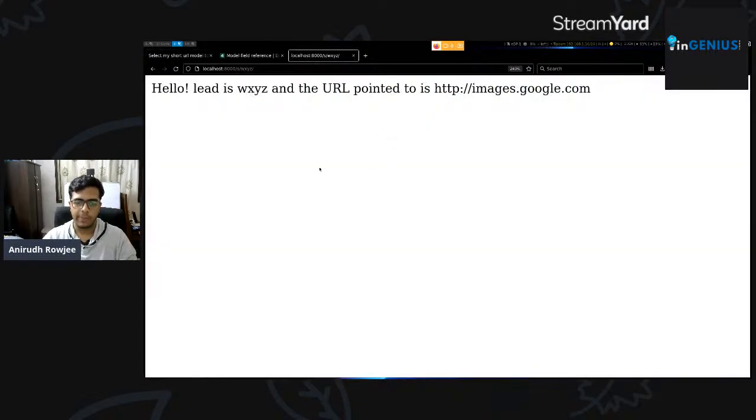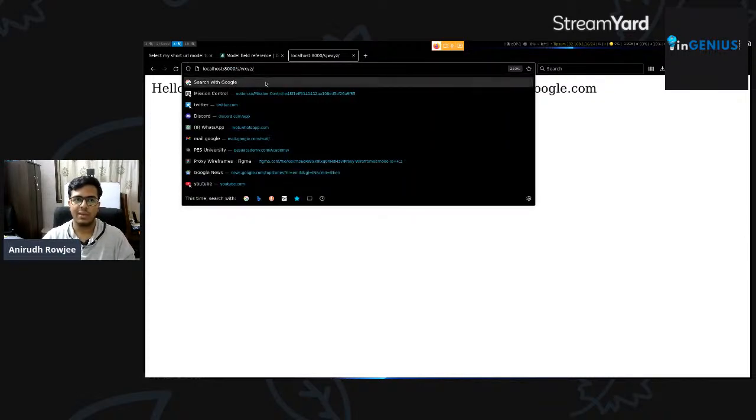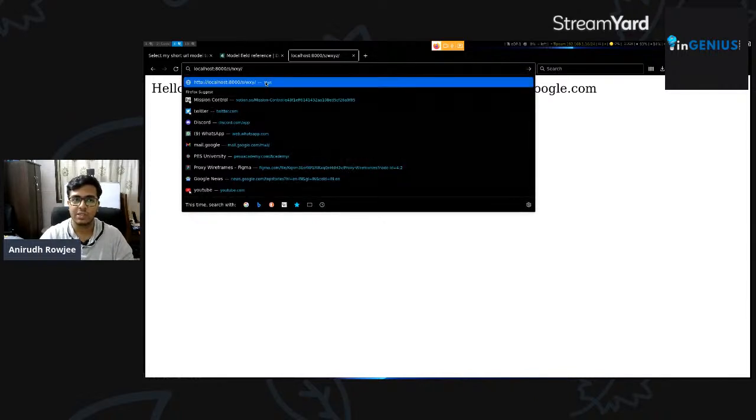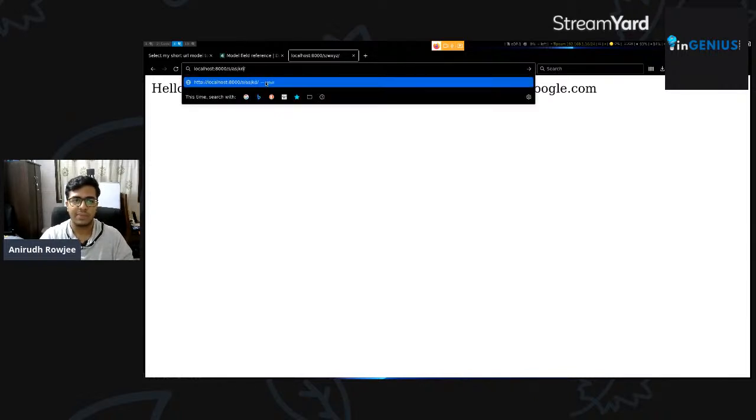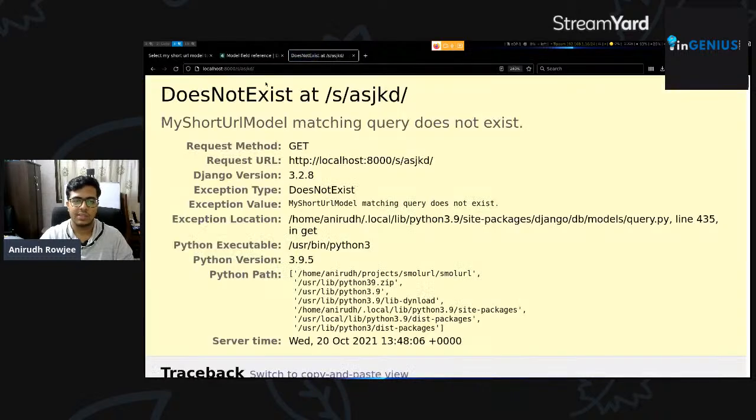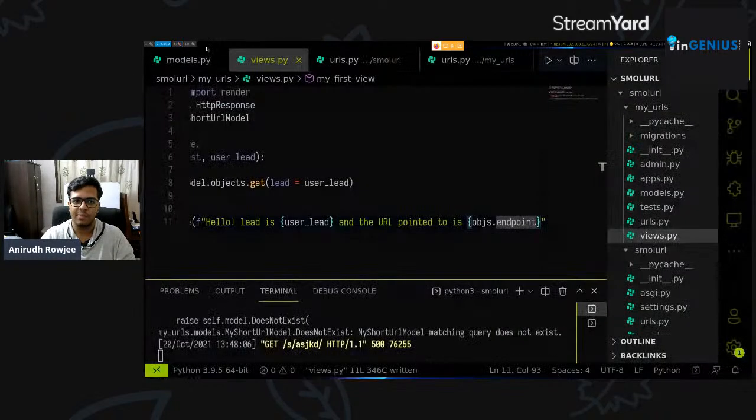So now when we go back here, and keep in mind we haven't had to reload the server at all. Once we refresh it, you can see that the URL change has been reflected directly here. But what if someone provides us with the wrong URL, or a lead we don't have? We don't want the application to crash at that point. So let's say something random here that says does not exist. This is a pretty ugly response. We don't want this.